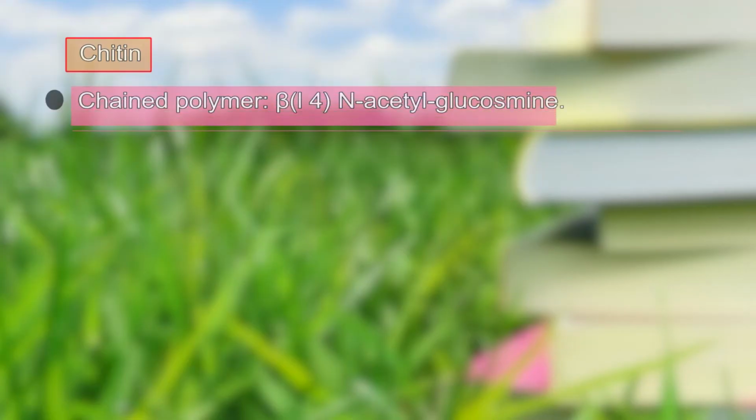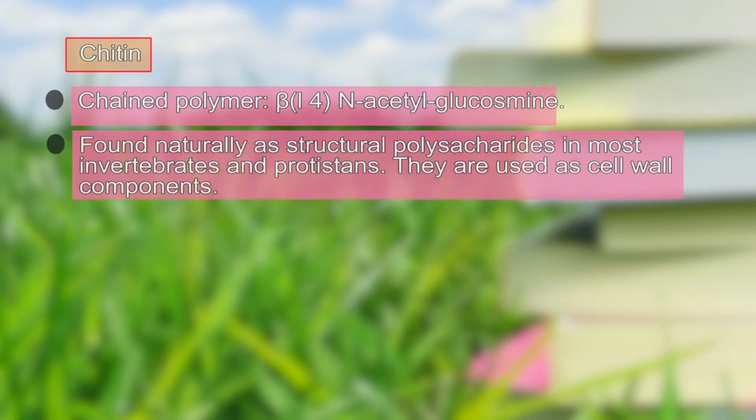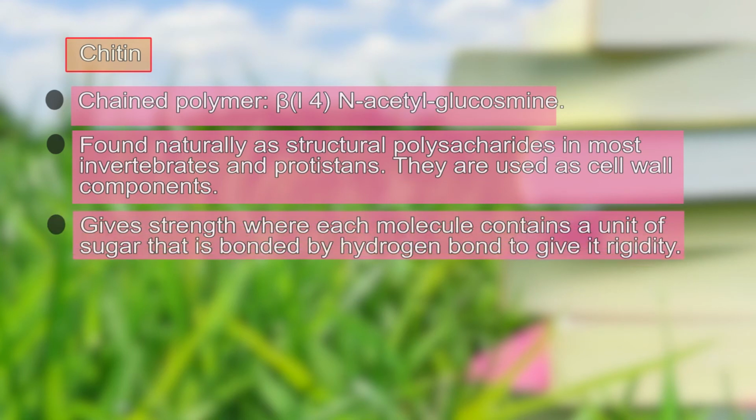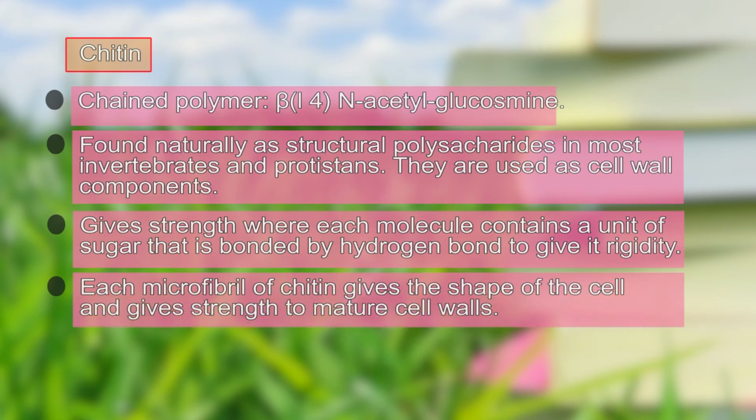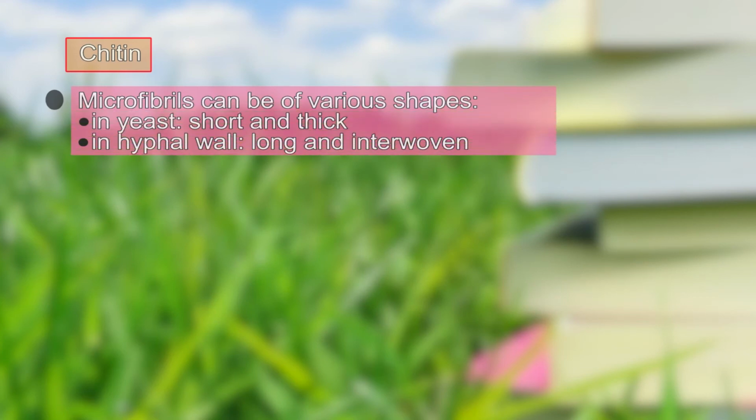Coming to the structure of chitin. Chitin is a chained polymer of beta-1,4 N-acetyl glucosamine. It is found in all types of fungal cell wall, and is responsible for giving strength to the fungal cell wall. The microfibrils of chitin give the shape to the cell. In the case of yeast cells, the microfibrils are short and thick. In the case of the hyphal wall, these microfibrils are long and interwoven.